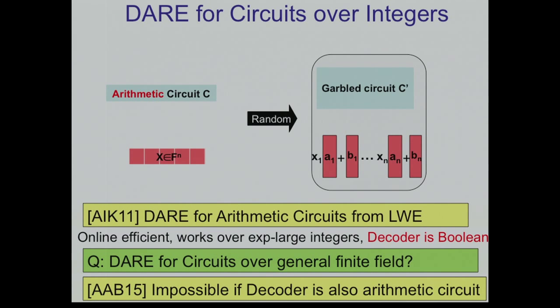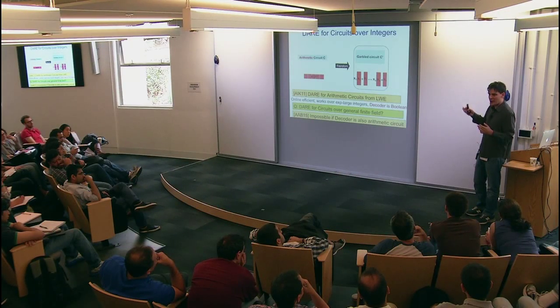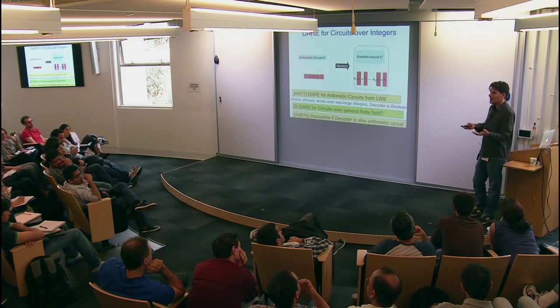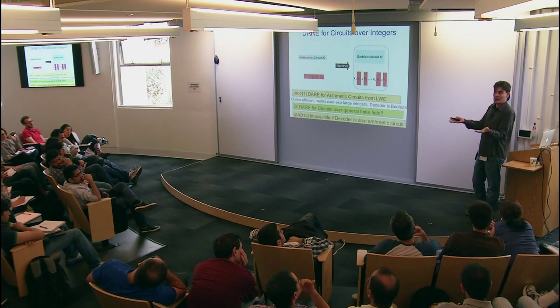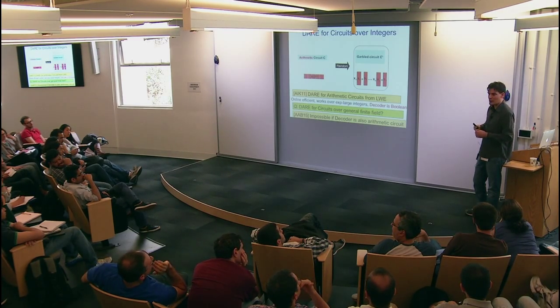I didn't define exactly what it means to be arithmetic, but assume that your encoder and decoder work with black box access to the field. So this means that it should work even if the field is very, very large. So I'm going to choose a field which is much larger than the size of the circuit. In fact, if you look at the degree of the circuit as a polynomial, the characteristic of my field is going to be larger than the degree of this polynomial. And now, when you have a low-degree polynomial over a large field, you can do all sorts of things. Just for intuition, we don't use it, but for example, you can check if two polynomials are identical, whether they compute the same function, just by using Schwartz-Zippel.